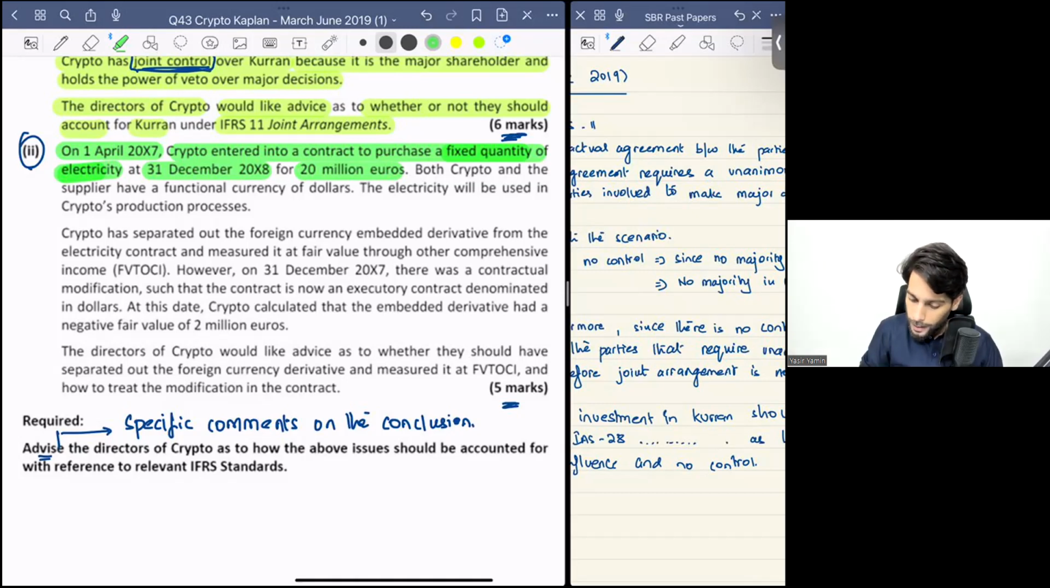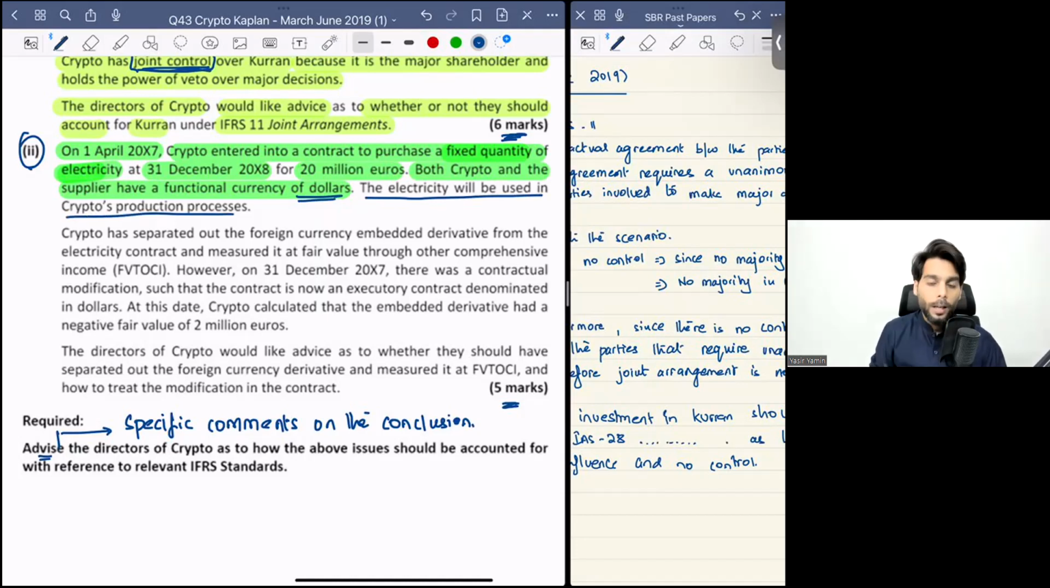It says that both Crypto and the supplier have a functional currency of dollars. So neither of the parties have a functional currency of euros. So this means that both people are exposed to exchange rate risk. The exchange rate may go up or may go down, and you are exposed to that risk. Even Crypto is exposed to that risk. The electricity will be used in Crypto's production process.